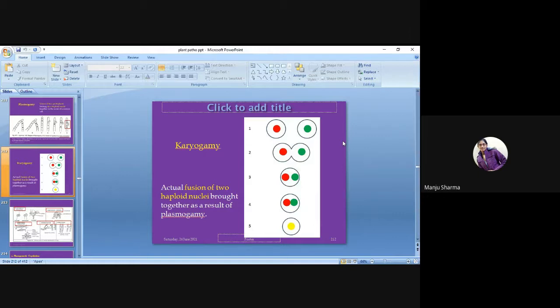One is red in color, and another one is green in color. After that, both come together and they meet.